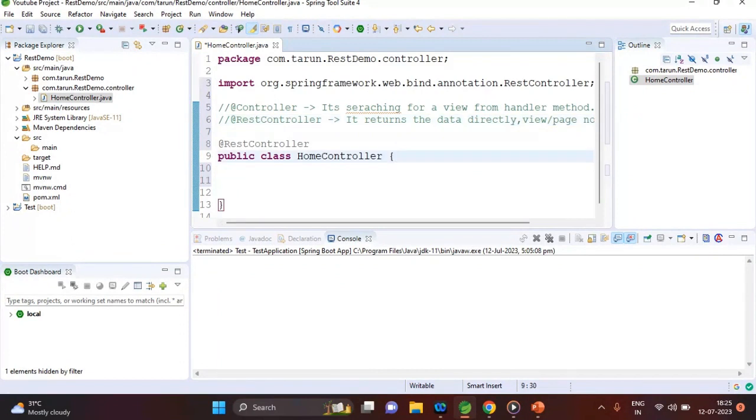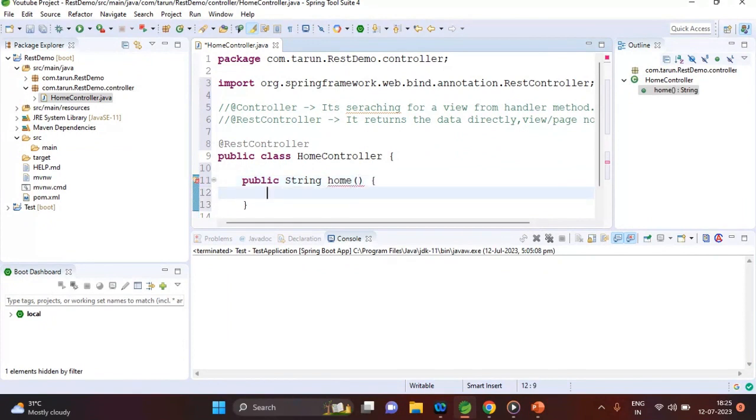Then we'll create a method or handler. Public String, suppose home, and we return "Welcome to REST application using string."